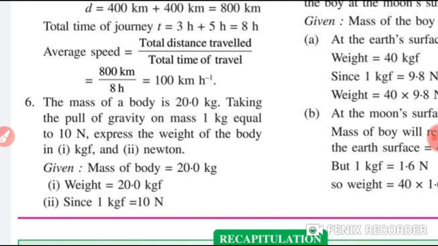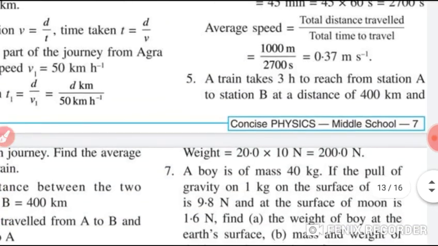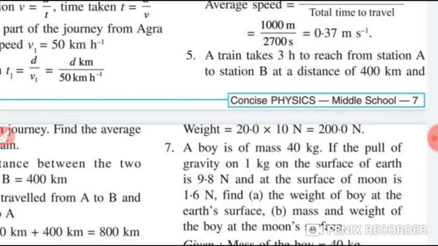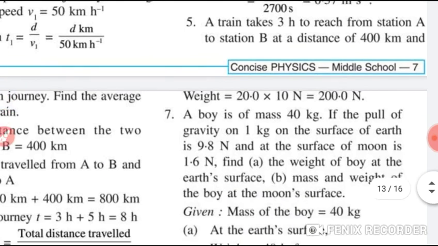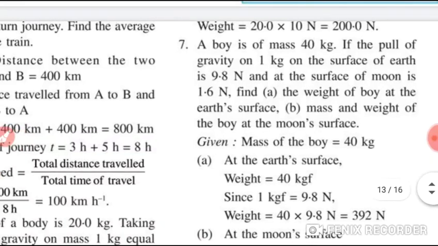So students, mass is given here, weight is equal to what? 20.0 kgf. Since 1 kgf is what? 10 Newton. So weight is equal to what? 20.0 into 10, and that means 200 N is your answer.